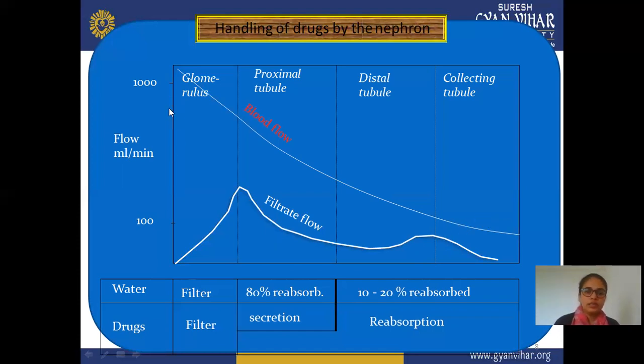So in this axis, we are just taking flow rate in ml per minute, meaning how many ml per minute it takes place. This is approximately the 100 range, and below this is below 100, and between this is 100 to 1000. Excretion comes in between, you can say, starting from 40-50 to between 150 or up to 500 also. But blood flow is much higher, approximately more than 1000, approximately 1000.